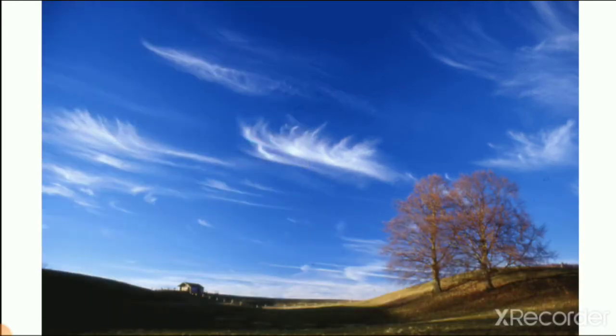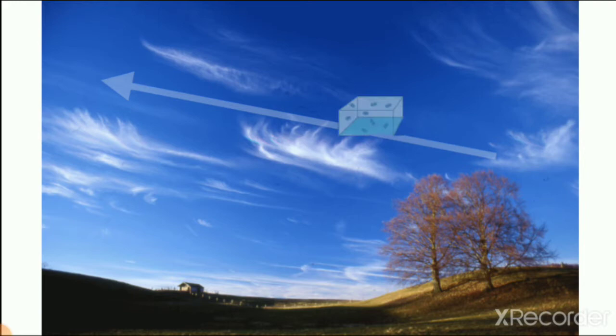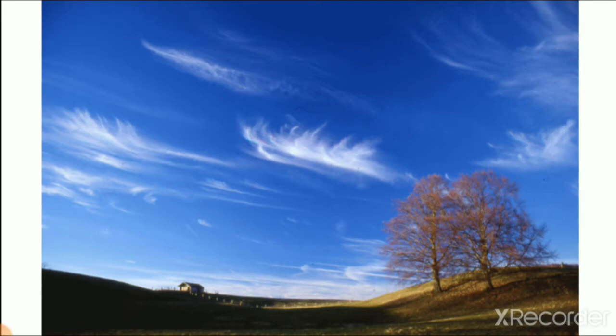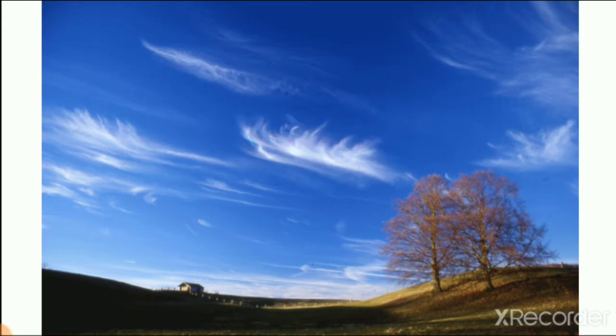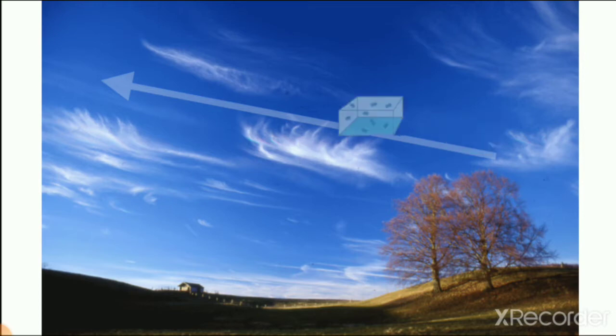Here you can see the picture. The arrow is showing you that there is air in the atmosphere. Not only in the sky, around you there is air, right? Here you can see a picture which shows the air around us. So now you can easily understand what air is. First thing, air is all around us. We are all breathing, and in breathing we are taking air.